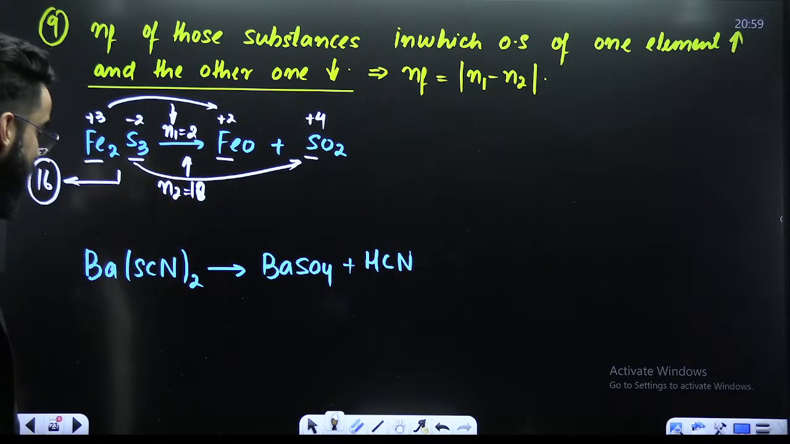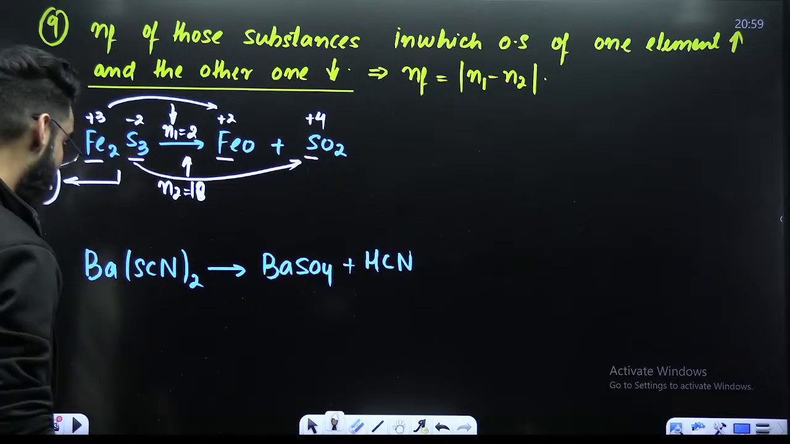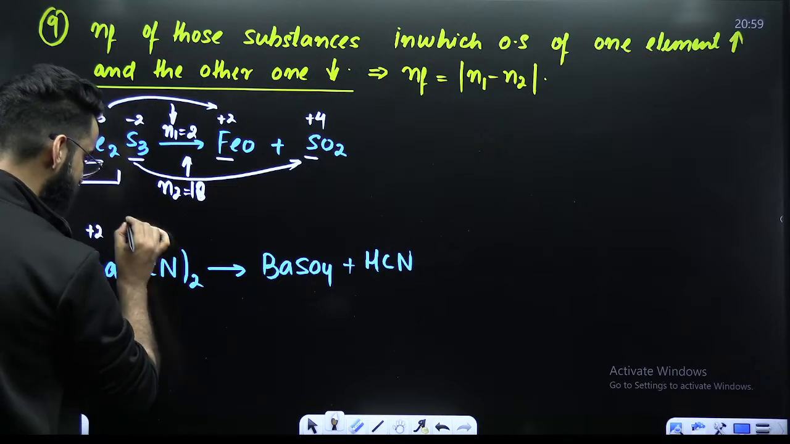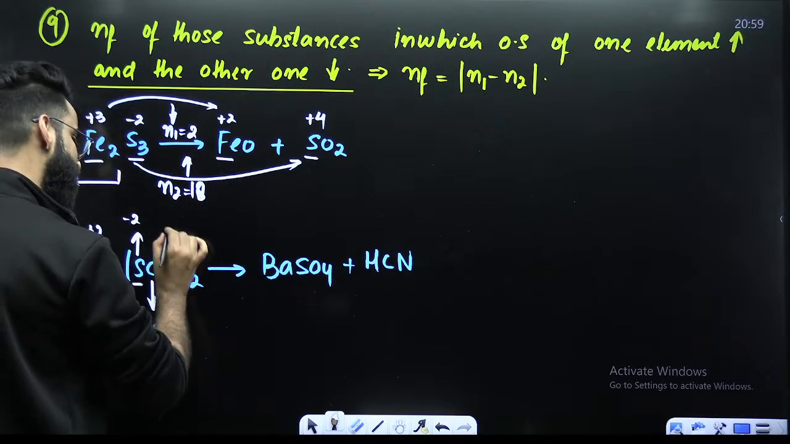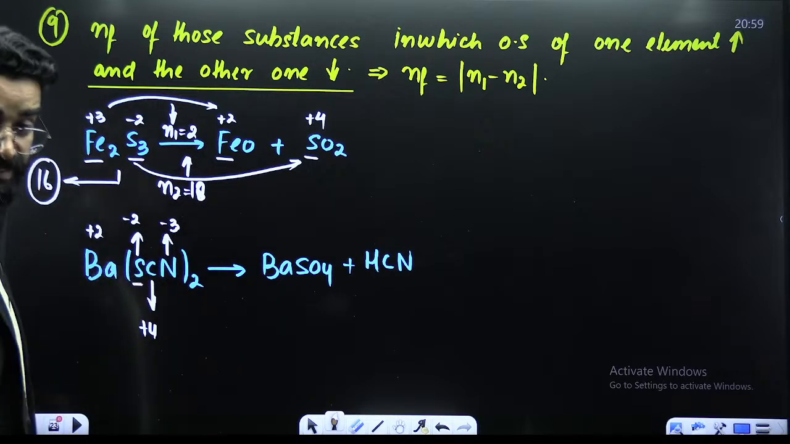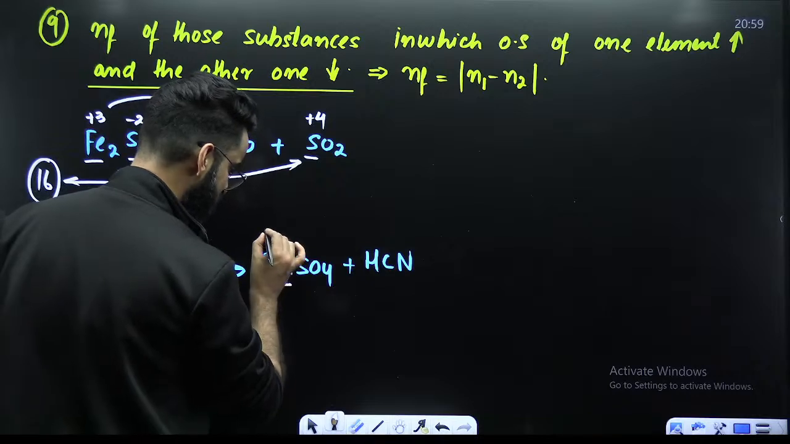By the way, Ba(SCN)2. I have given you its structure in the first session, wherein we have clearly seen the oxidation state of barium here as +2. Sulfur here is in -2 oxidation state. Carbon here will be in +4 oxidation state. Nitrogen here will be in -3 oxidation state. We have seen it in the first session of redox, wherein I gave you a lot of structures. Barium here is in +2.